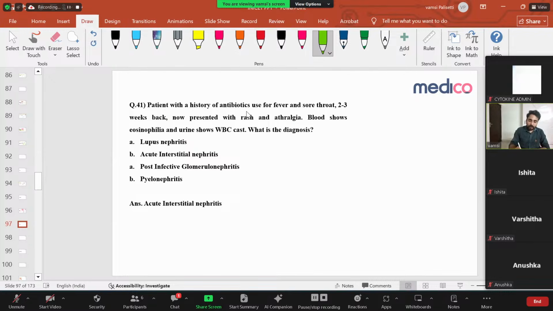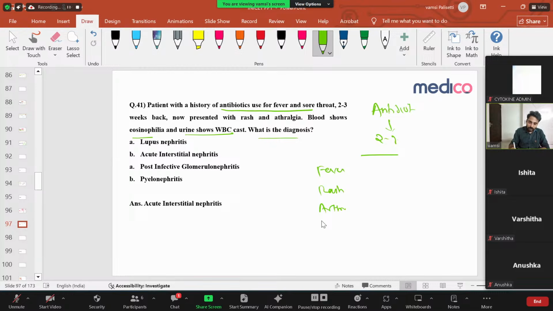So a patient with history of antibiotic use for fever and sore throat. Patient already used antibiotics for fever and sore throat 2 to 3 weeks back. Now presents with rash and arthralgia. Blood shows eosinophilia. Urine shows WBC casts. What is the diagnosis now? Patient already took some antibiotics. Okay. After some 2 to 3 weeks, he developed fever. He developed rash. He developed some arthralgia.